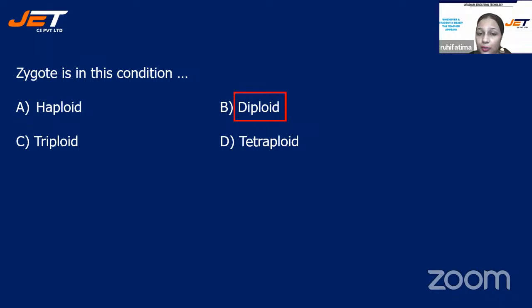So that is in the diploid situation. But when it is only male gamete, or only female gamete, then that is known as haploid condition. Okay. And triploid and tetraploid occur after the division in the zygote. All right.